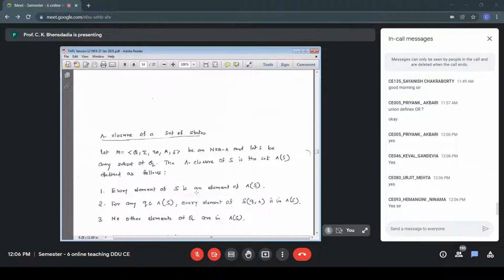In this example, my set of states contains the elements A, B, C. These are the elements in S. I want to find out null closure of S.